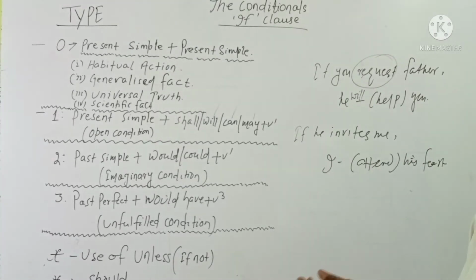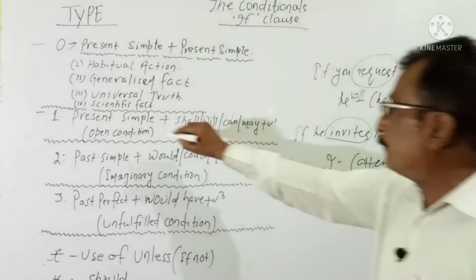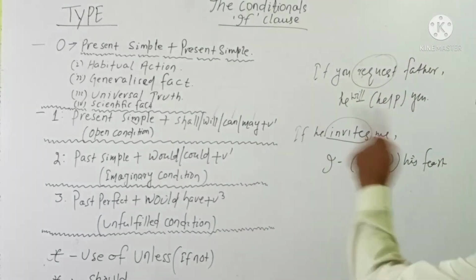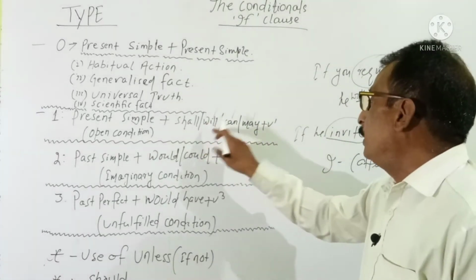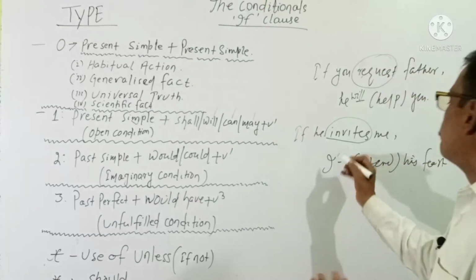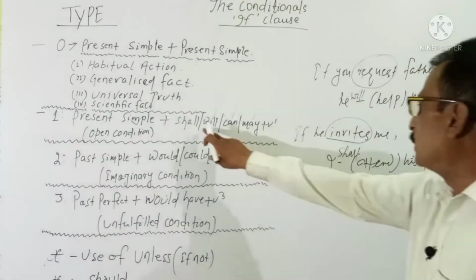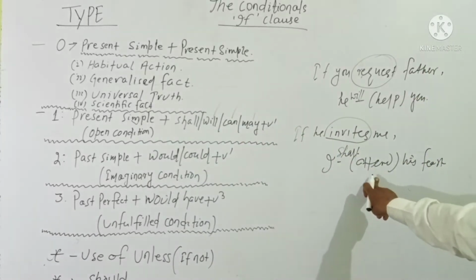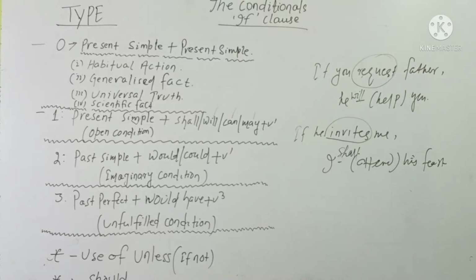This is a very open condition made by an individual. If he invites, this is present simple. This is present simple, right? It will take either shall, will, can, may. So this is the first person. We can say I shall attend his feast. Shall plus V1, attend. Right. So in this way, so many examples we can take.